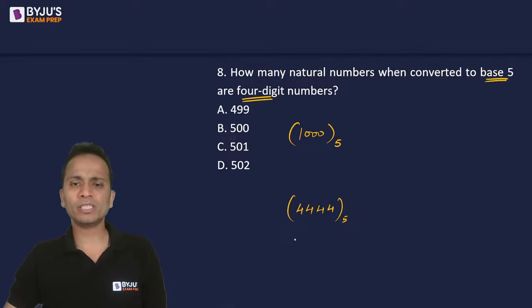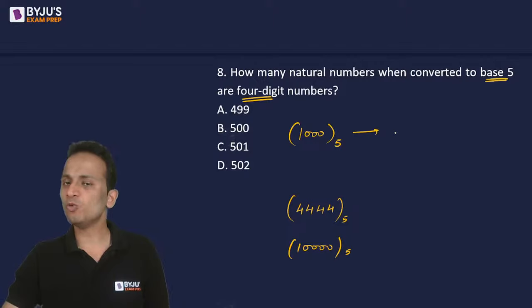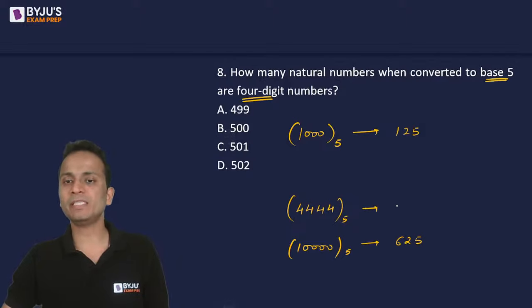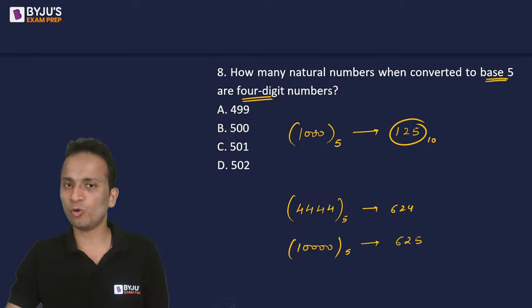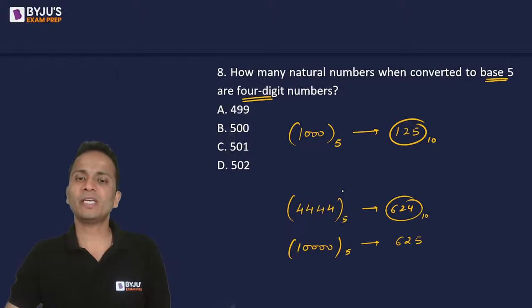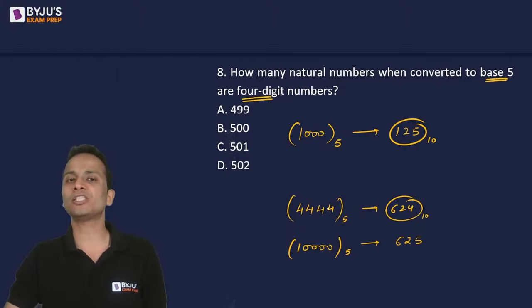Or what I can do is write the smallest 5-digit number in base 5. If I convert it from base 5 to base 10, base 5 से base 10 में convert करेंगे, this number will become 125. And this number will become 625. So a smaller number will be 624. So 125 in base 10 when converted to base 5 will be the smallest 4-digit number in base 5. Similarly, 624 in base 10 when converted to base 5 will be the largest 4-digit number.